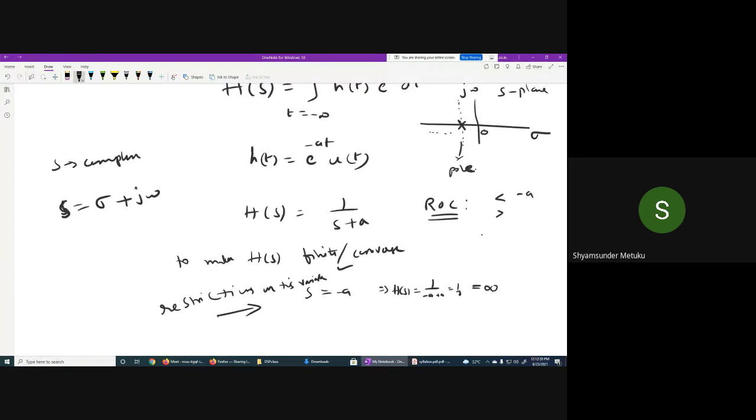Less than minus a. Assuming that a is equal to 2, so 1 by s plus 2. When I say less than minus a, which is less than minus 2, can you tell me some points? Less than minus 2 means minus 3, minus 4, isn't it?